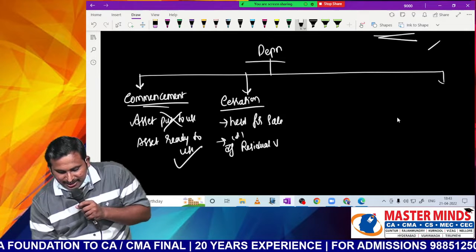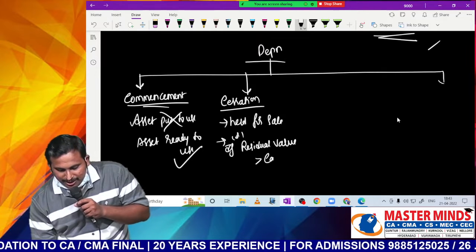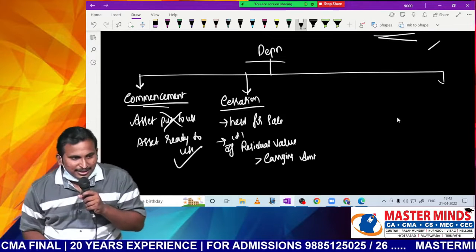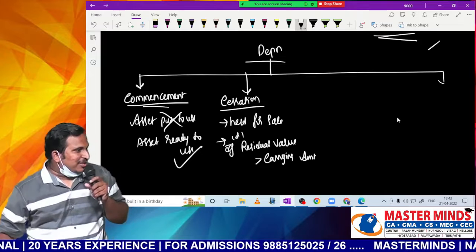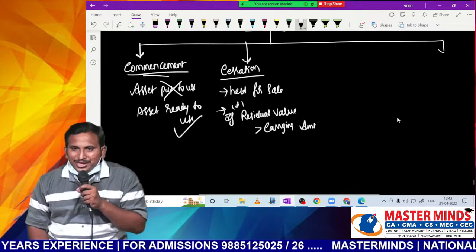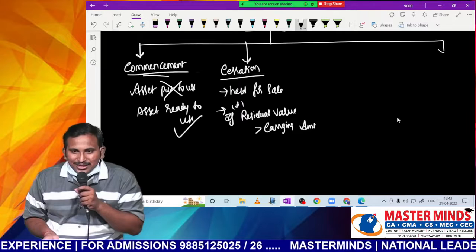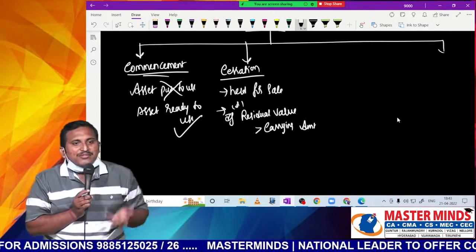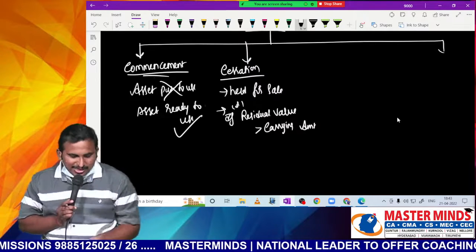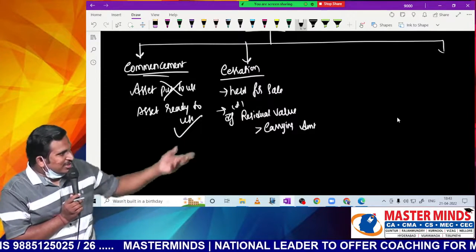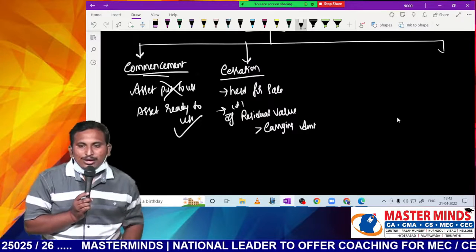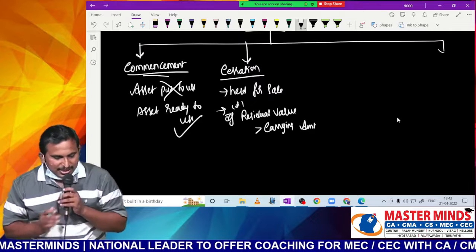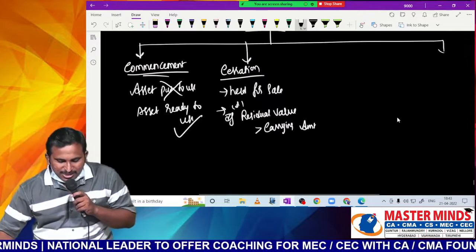greater than carrying amount. Sir, sometimes residual value might be higher. You may have a higher sale value at the end. Then what is the need of providing depreciation? For land, why will we not provide depreciation, sir? Every day land value will increase. So we feel that the final sale value will be higher than today's book value. That's why we say land is a non-depreciable asset. Same logic, sir. If your residual value is greater than carrying amount, for what value will you depreciate? So depreciation should be stopped even if residual value is higher than carrying amount. That is cessation, sir.